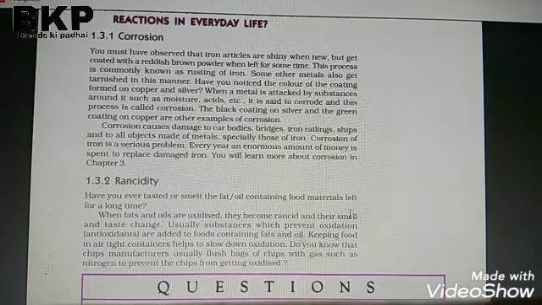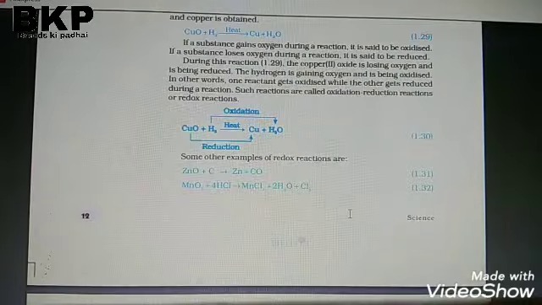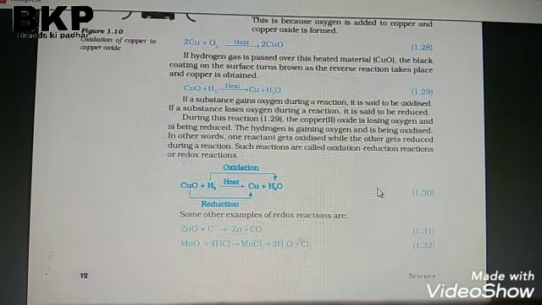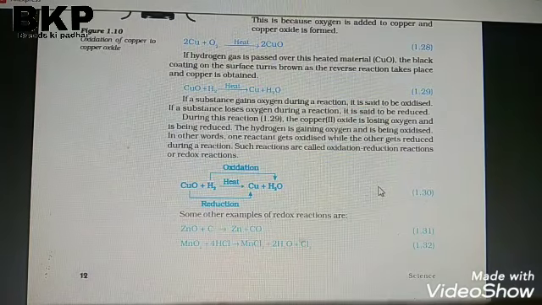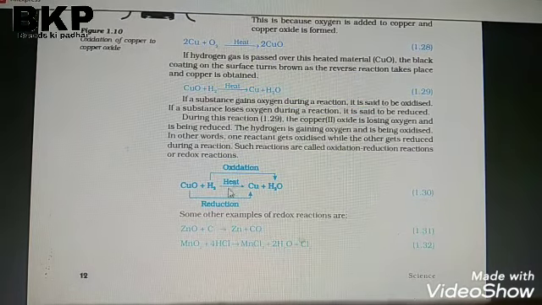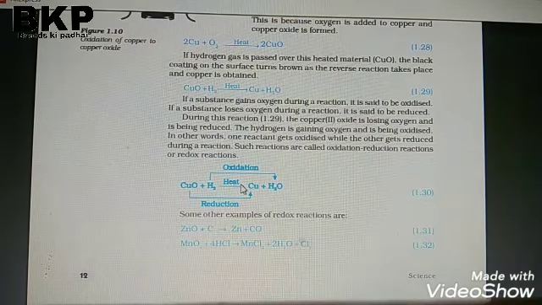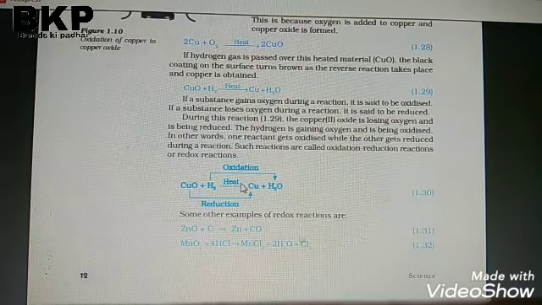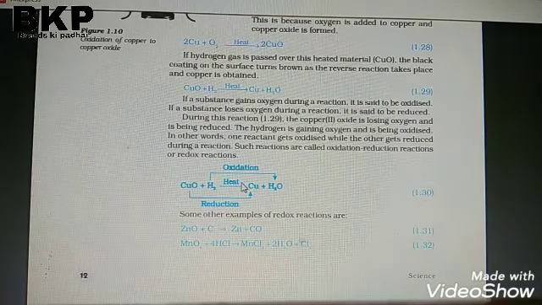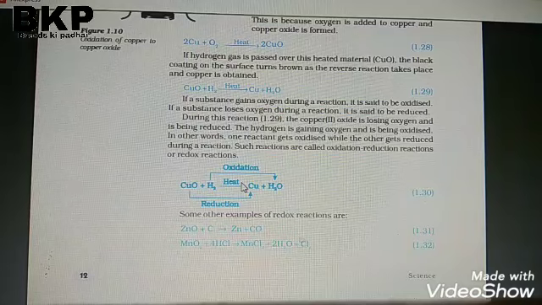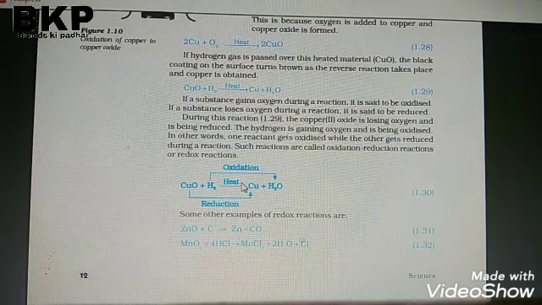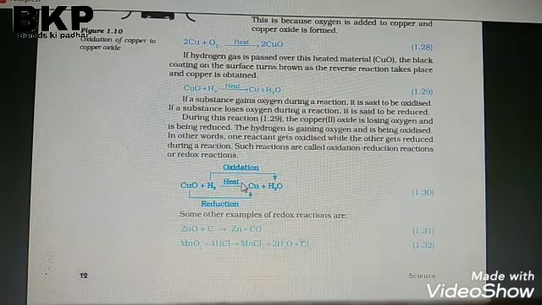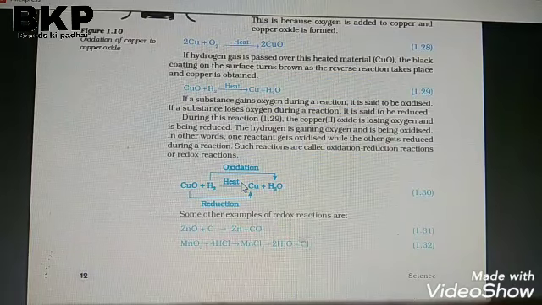You have one more topic, the oxidizing agent and reducing agent. What are the oxidizing agent and reducing agent? The oxidizing agent is a substance which gives oxygen, that substance which reduces itself and oxidizes others is called the oxidizing agent. It is the opposite of oxidation.